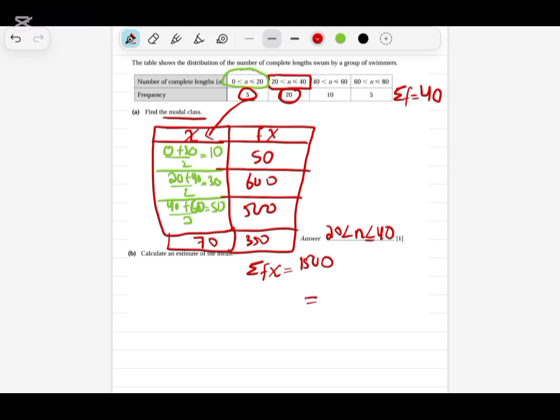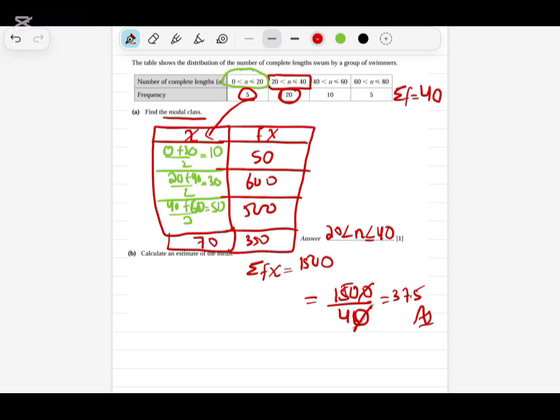Now to find out the mean, I need to divide these two values. So 0 will be cancelled out. 0 will be cancelled out. So 150 divided by 4 will give us 37.5. So this will be our final answer of the mean.